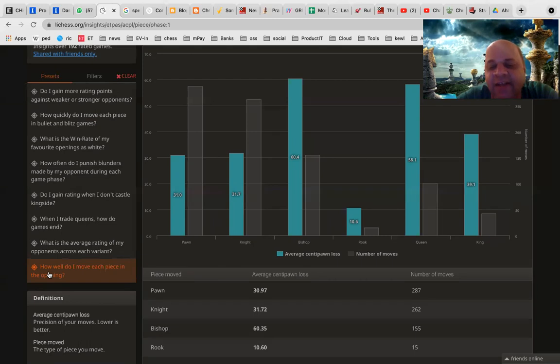So again, it is all relative, you have to see it relatively. For me, queen and bishop are problem areas, so I need to work on my queen and bishop moves even in the opening. But you don't look at absolute values, look at it in comparison to your own values for pawns, knights, bishop, rook, queen and king. There you find relatively which ones are the higher loss. Those are the pieces where you tend to make more mistakes, right? So again, it is a sort of insight like this. What I wanted to convey is that there are hundreds of such insights possible.